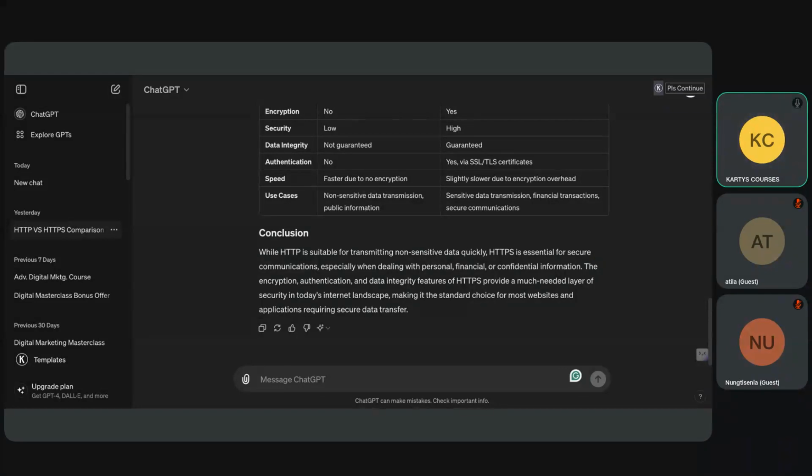Now, is everybody clear with the naming convention on how to save the files and under which name? Nungti, clear? What is the naming convention? What is the format that we use? Please send it in the chat.